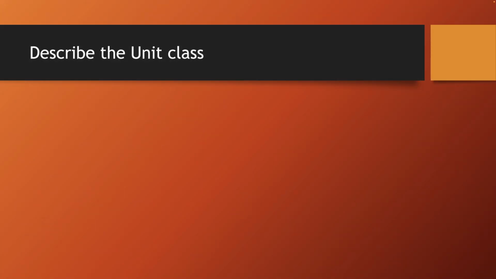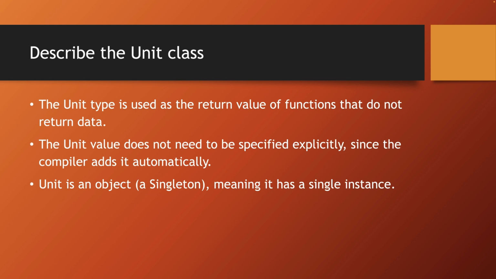Describe the class Unit. The type Unit is used as a return value of functions that don't return data. It doesn't need to be specified explicitly, because the compiler adds it automatically. And the Unit is declared as an object, which means it has a single instance.